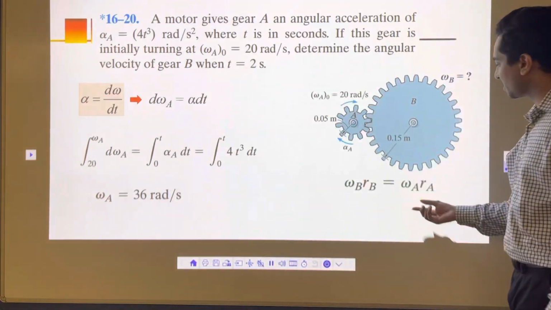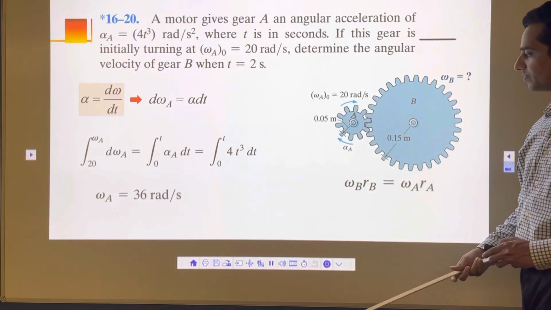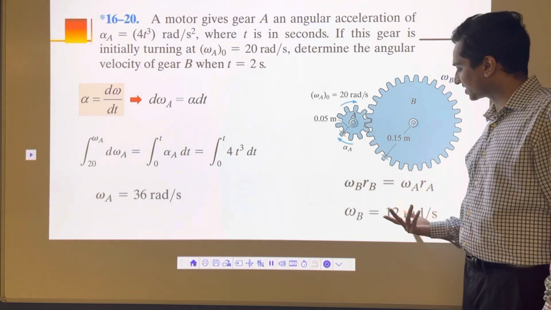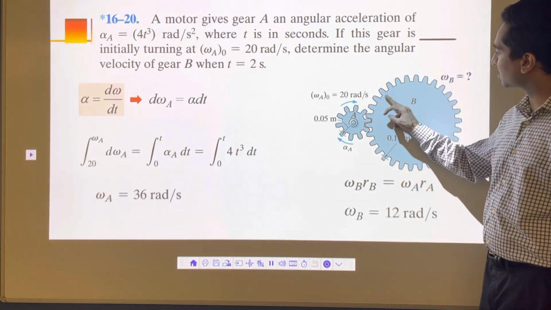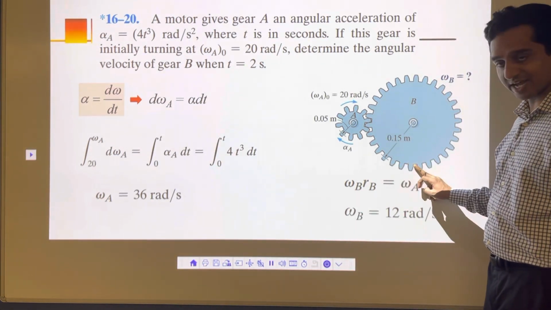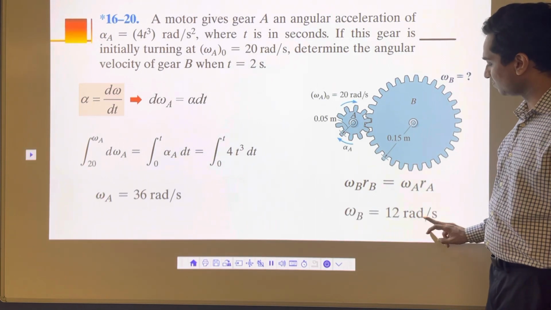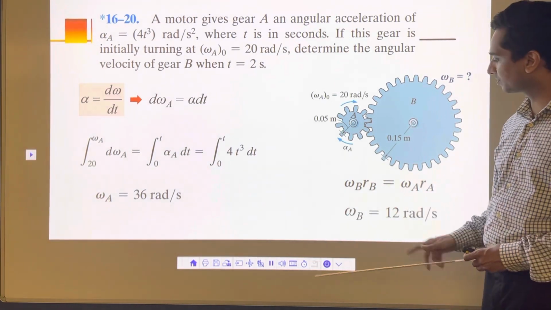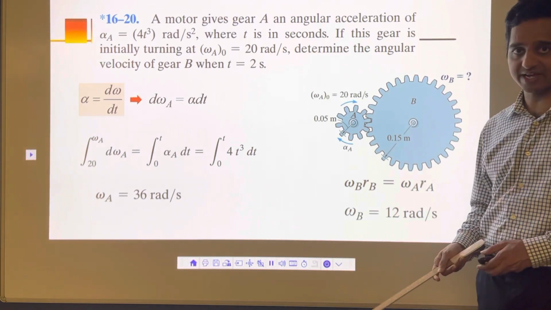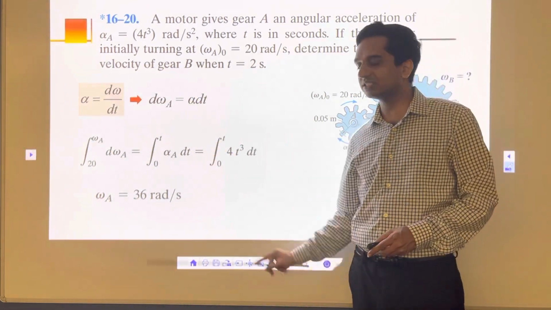Once you have omega A, it's easy to calculate omega B, which will come to around 12 radian per second. After the 2 second mark, B is rotating in the anti-clockwise direction with 12 radian per second. And that's how you can solve the problem. Remember this relationship, omega A RA equals omega B RB, and remember how to solve this integration.